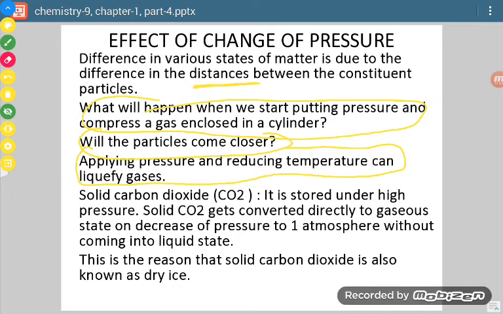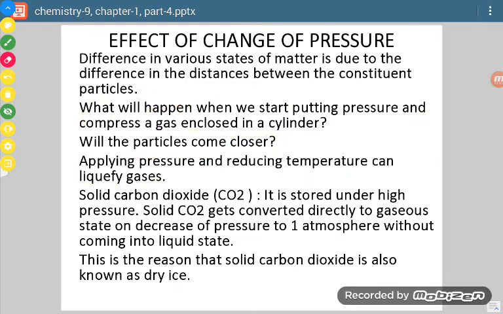Now, let us discuss one more thing. There is a substance called solid carbon dioxide, also known as dry ice. How can we get solid carbon dioxide? Carbon dioxide is a gas. We cool it and then apply high pressure. When we do this, it changes to solid state.